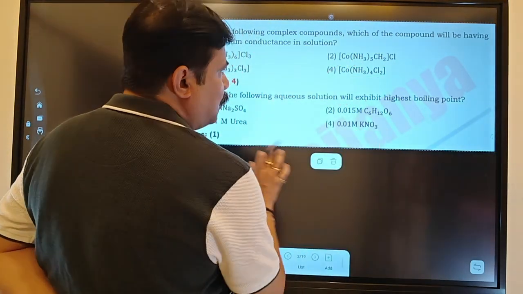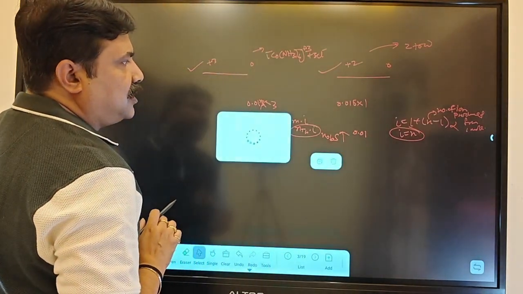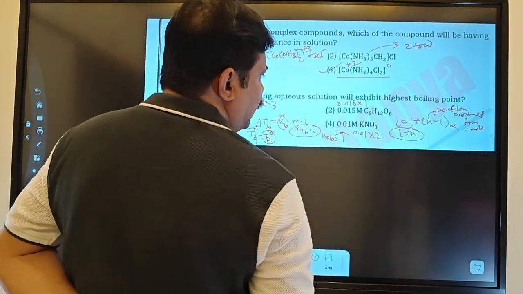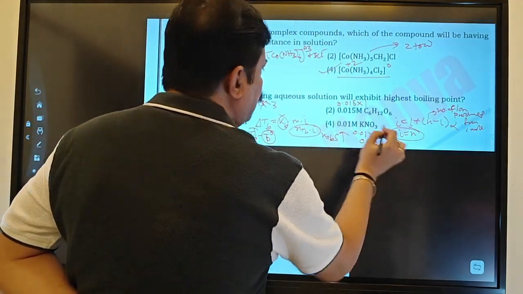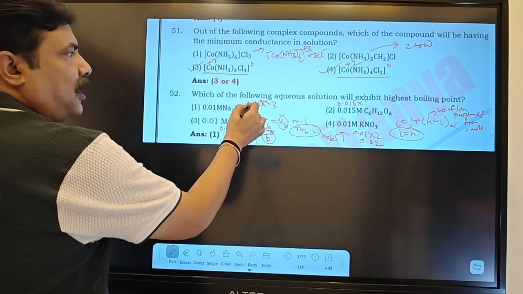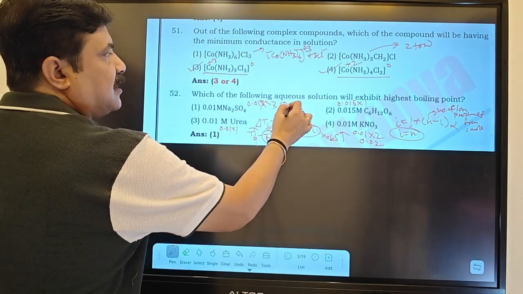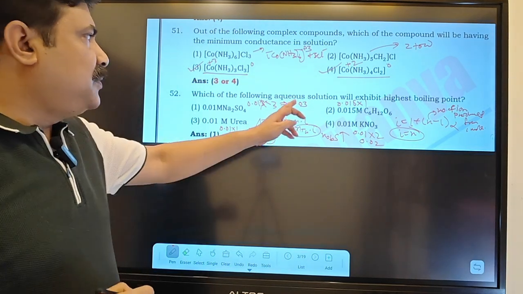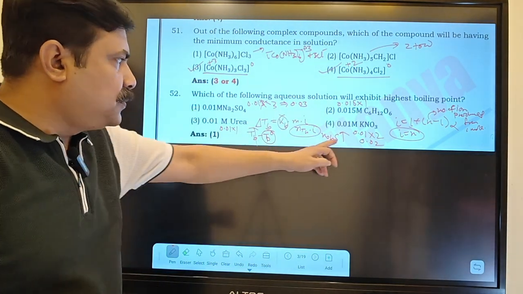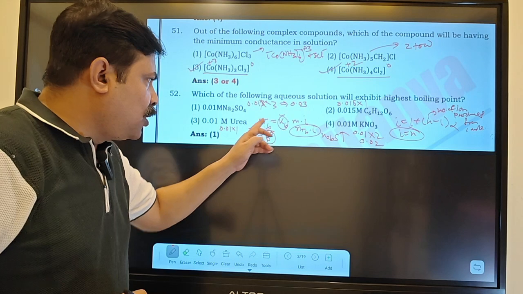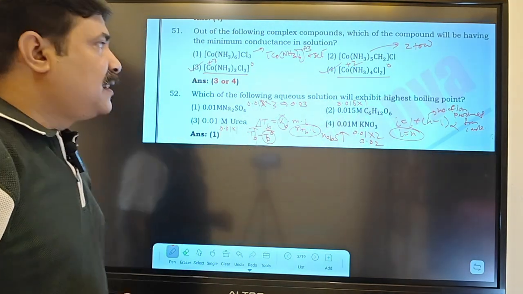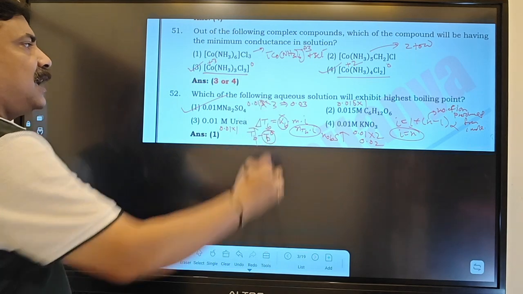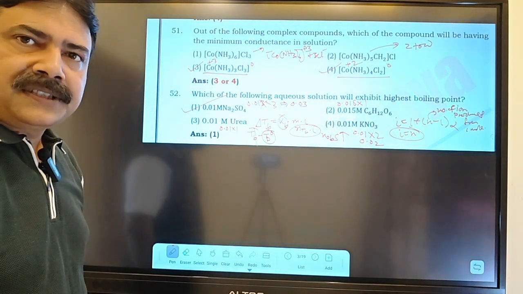So what will be the situation here? If you look at 0.01 into 2 ions, you will get 0.02. Now here you are getting 0.01 into 3, which is nothing but 0.03. So n observed is coming more in the first option. If n observed is more, your delta Tb is more. Delta Tb more means Tb more. That's why it will exhibit the highest boiling point. Which option will be the answer? The first option will be the answer.